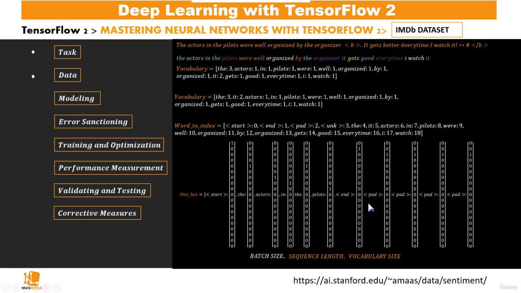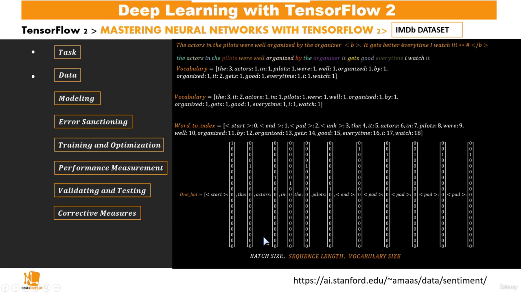Now, we also have this vocabulary size. That is because in the one-hot notation, the length of this vector is dependent on the vocabulary size. Since our vocabulary size is 19, we have a vector which is made of 19 different values.